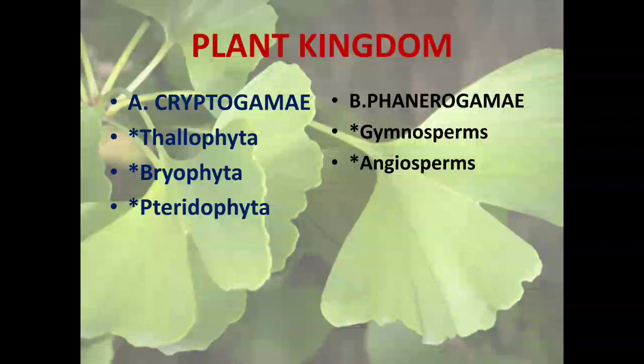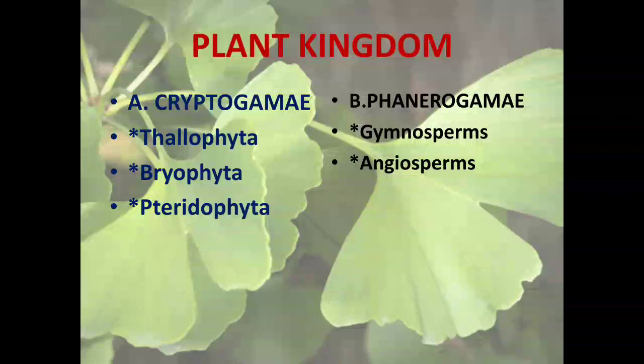Bryophyta are those plants who live on land, and they require some water for the process of reproduction. That's why they are known as the amphibians of the plant kingdom. And the third group is known as the pteridophytes. It is an advanced group having the vascular system, meaning the vascular tissues, xylem and phloem, are present.